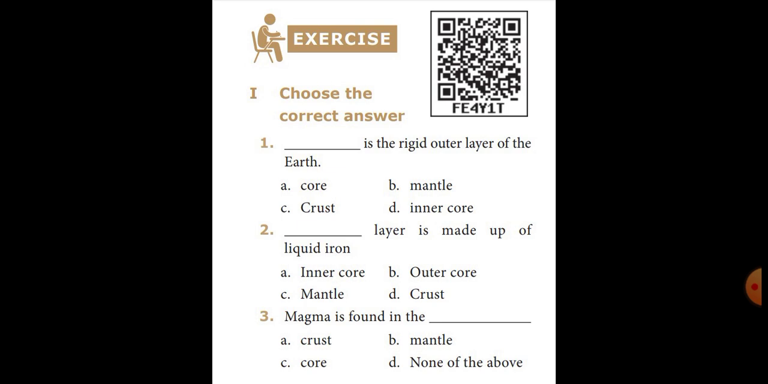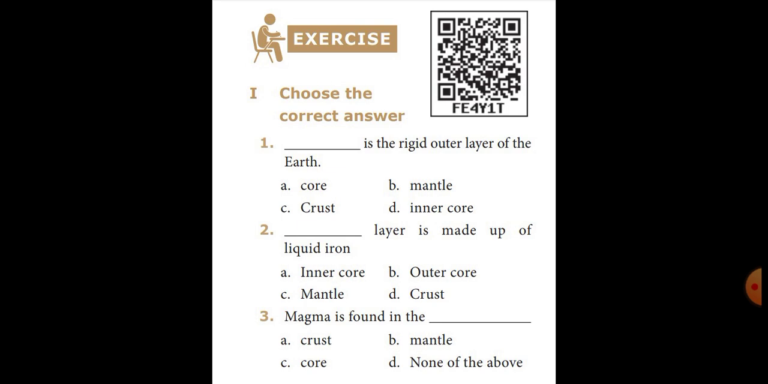The first question, dash is the rigid outer layer of the earth. Do you know the answer, students? Crust. Okay, crust is the answer. Crust is the solid and rigid outer layer of the earth. Answer is crust.